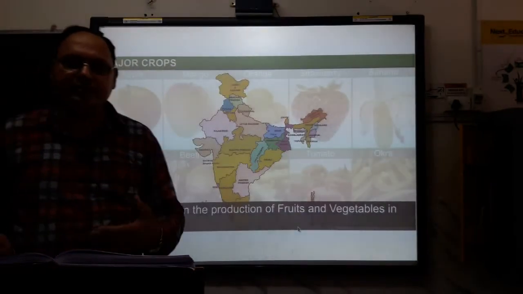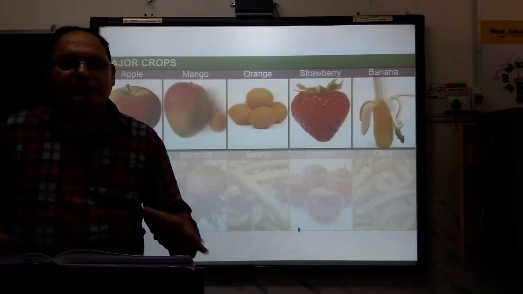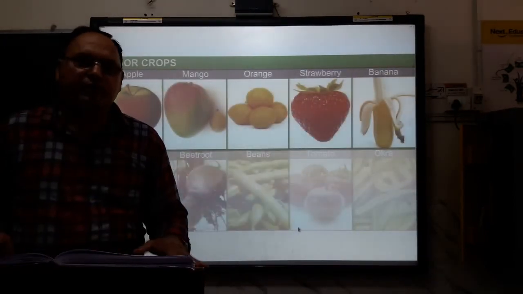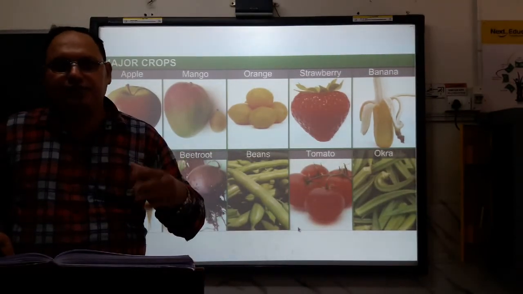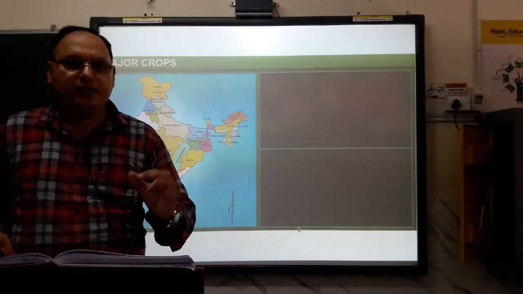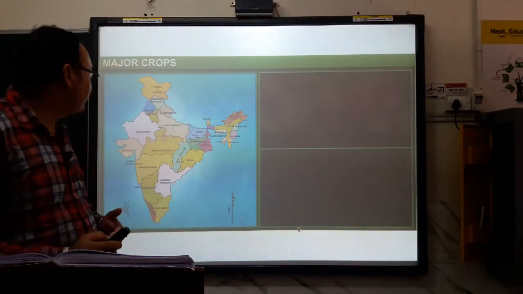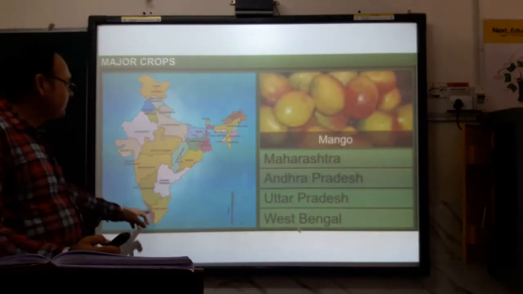Why is it ideal? Because well-drained soil is needed. Water does not stay, percolation of water is there, so water quickly drains off, and the soil is typical mountain soil, which is very ideal. At higher altitudes coffee is grown in these areas, the slopes of the Western Ghats.